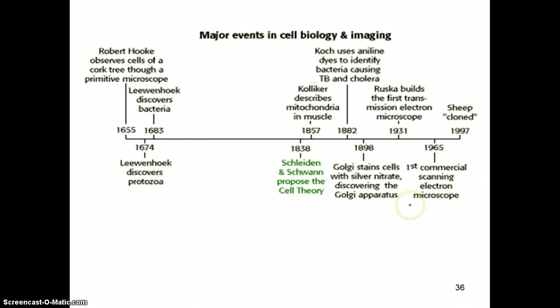So again, here's the timeline for major events in cell biology and imaging. We've got Robert Hooke, 1655. In 1683, Leeuwenhoek uses his microscopes and sees these little cells that he called animalcules. And then we've got Schleiden and Schwann pairing up and proposing a cell theory that all plants are made up of cells, and that all animals are made up of cells. And then later on, in more recent times, we've got our first scanning electron microscope and transmission electron microscope.